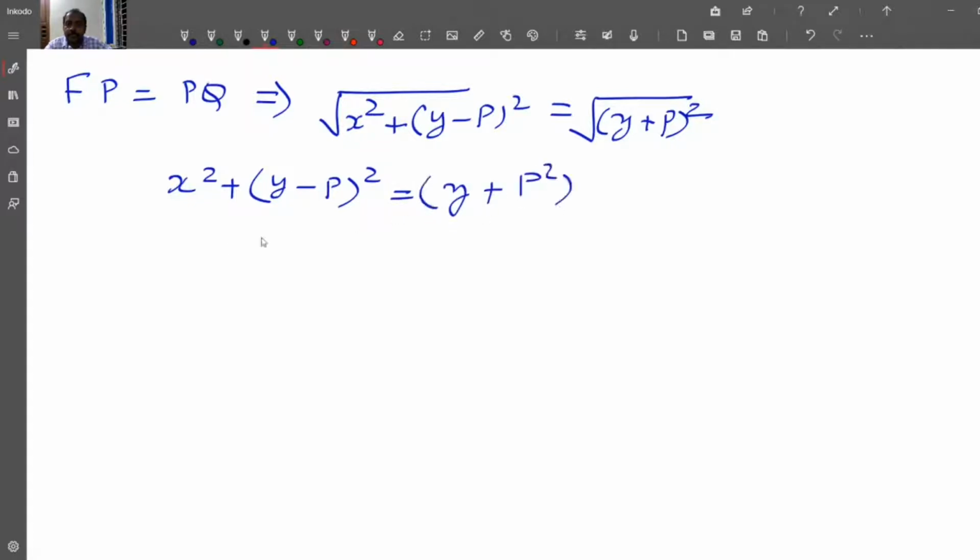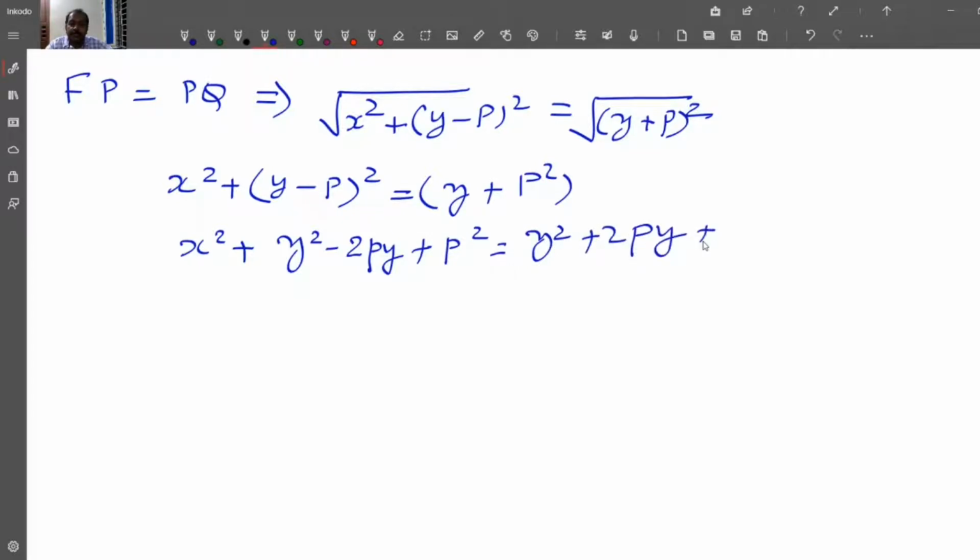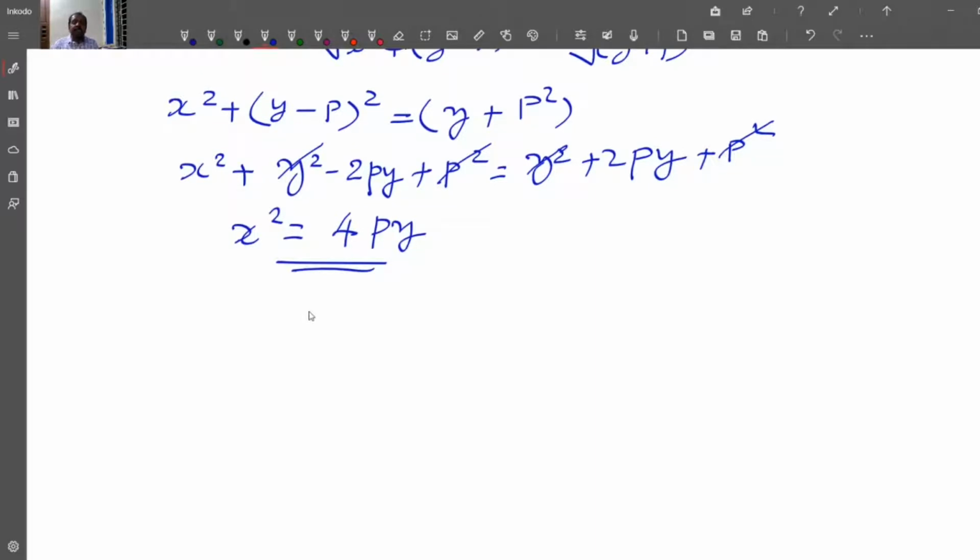When you expand it, we will get x square plus y square minus 2py plus p square equal to y square plus 2py plus p square. So you can cancel y square and p square. Finally you are getting x square equal to 2py, you take it to this side, so you will get 4py. x square is equal to 4py. So this is the standard equation of a parabola.